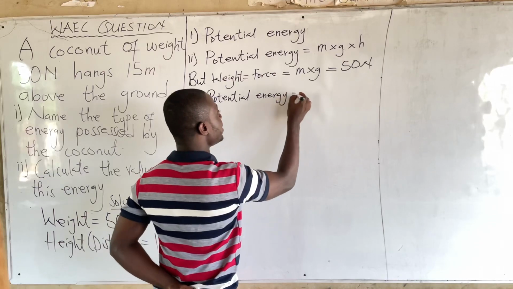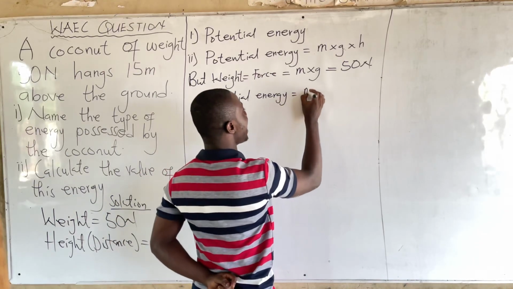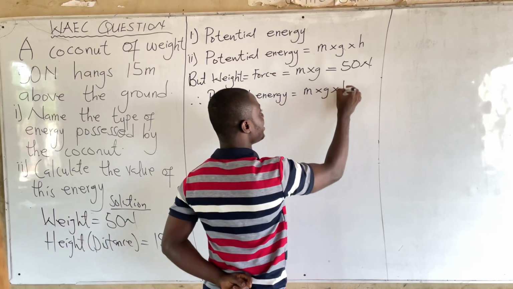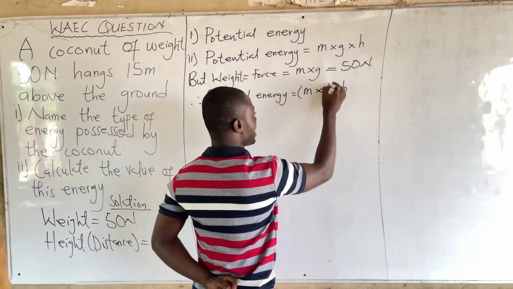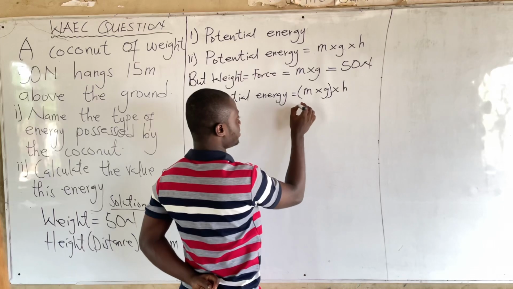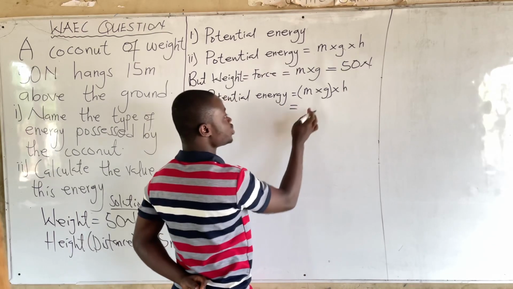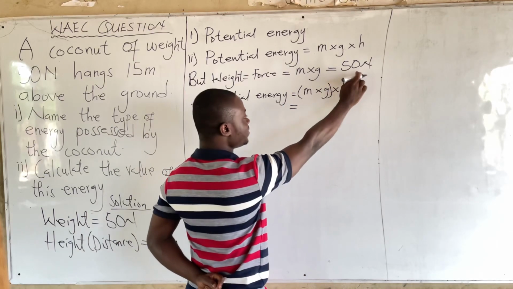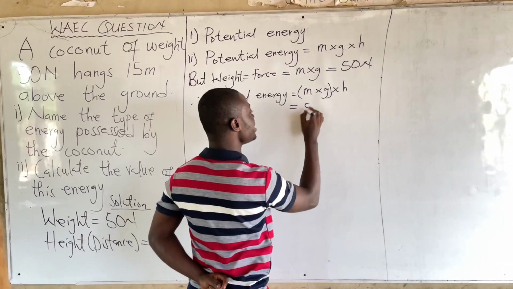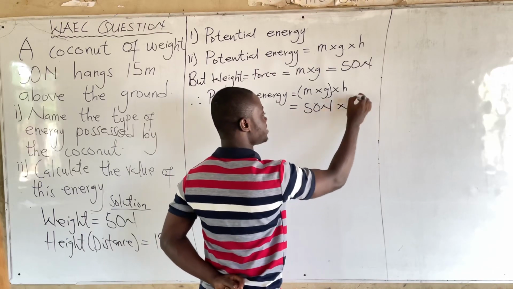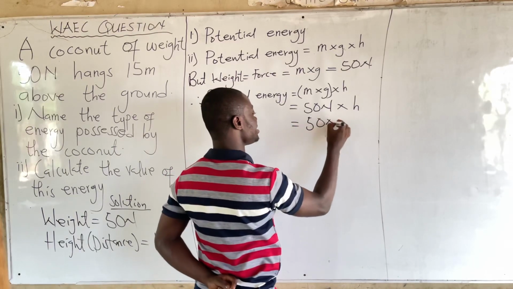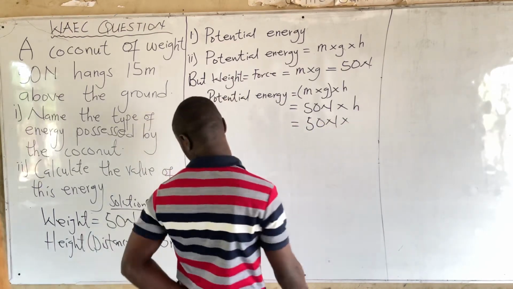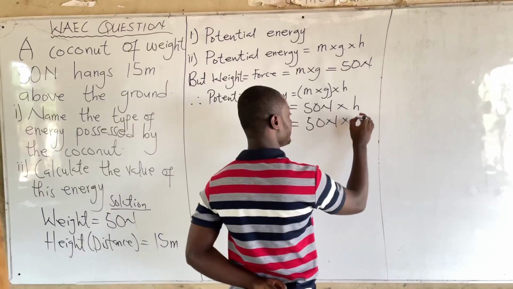Okay. So now you can say, therefore, potential energy will be equal to mass times gravity times height. But the mass times gravity here is the weight. So the weight is 50 newtons. So this will give us 50 newtons times the height. From the question, the height is 15 meters.